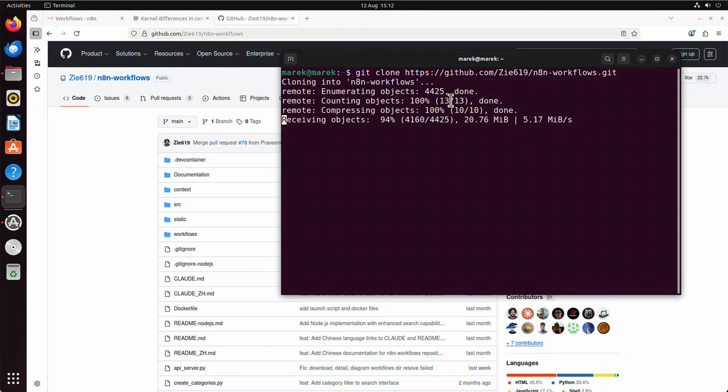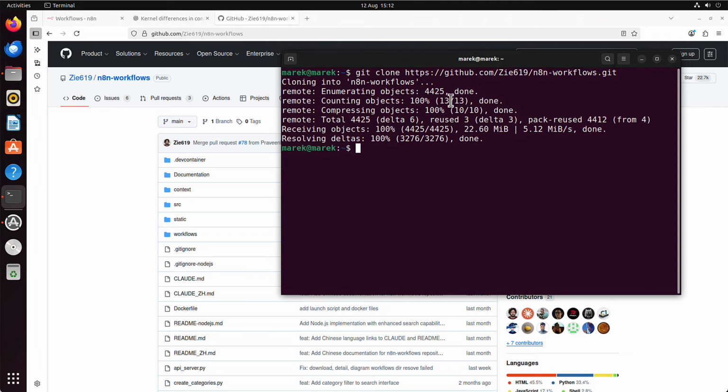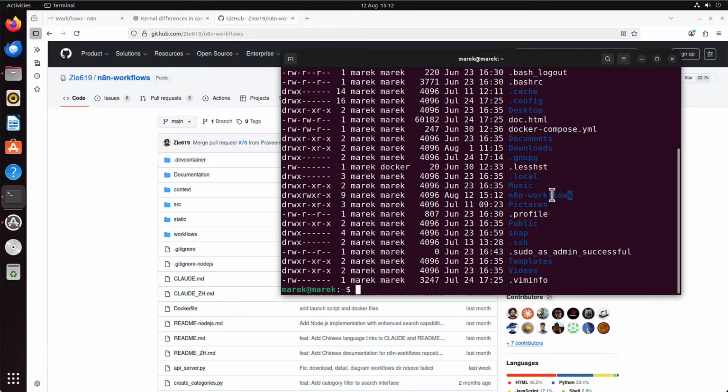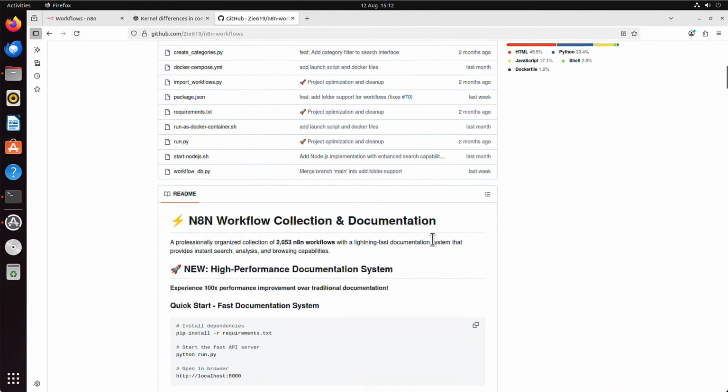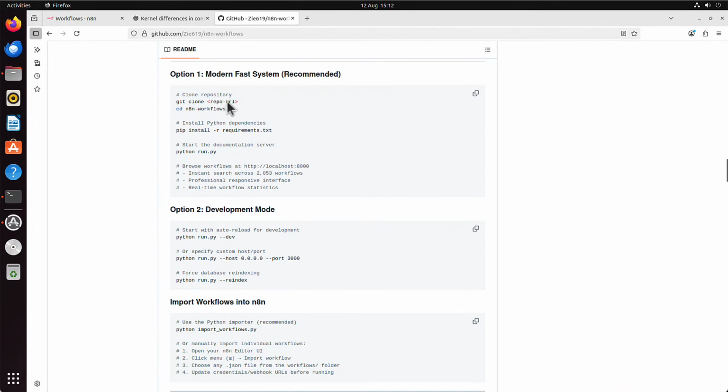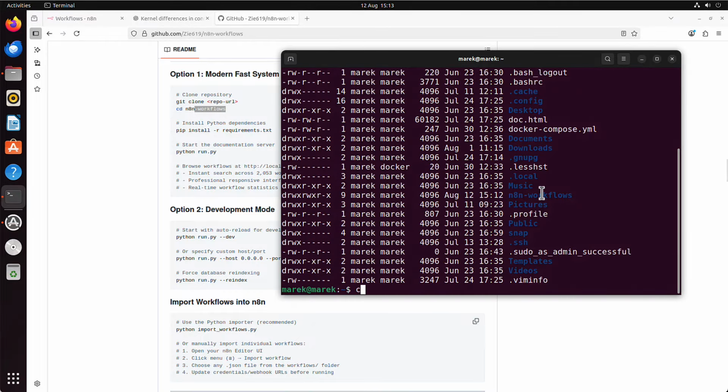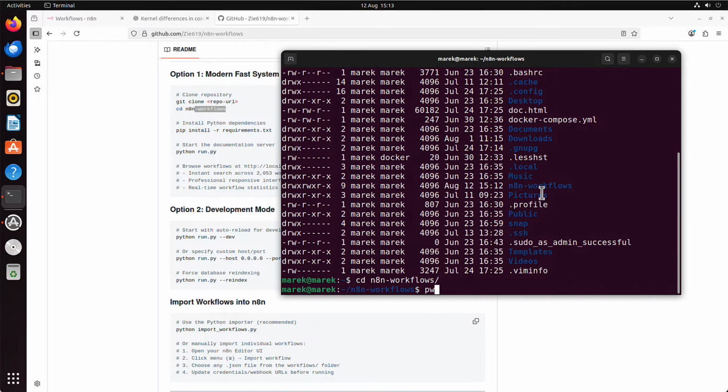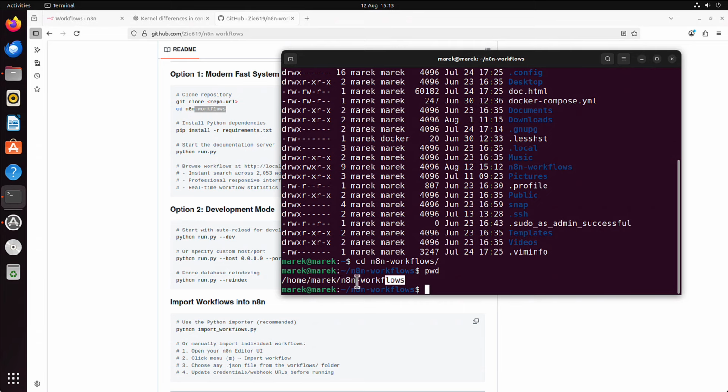Those files are now being downloaded from GitHub to my, this is actually an Ubuntu server. So if I run ls -l, I don't need -a, but I can see the folder n8n-workflows. It's just been created. That means I have those files now locally here on my Ubuntu. Let's have a look then at what we should do next. Git clone, that's done. cd into that folder, okay. I cd n8n-workflows, which means I change directory. I'm now in my home directory, in n8n-workflows.